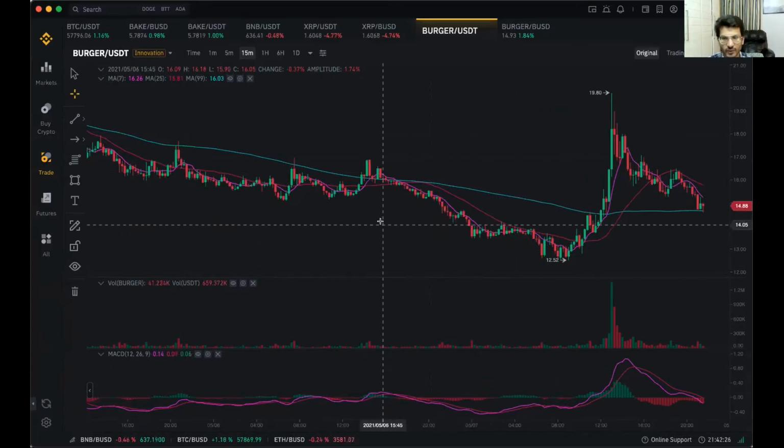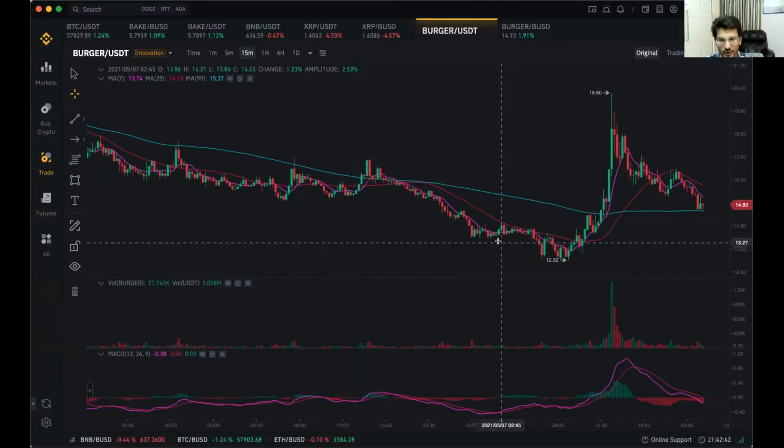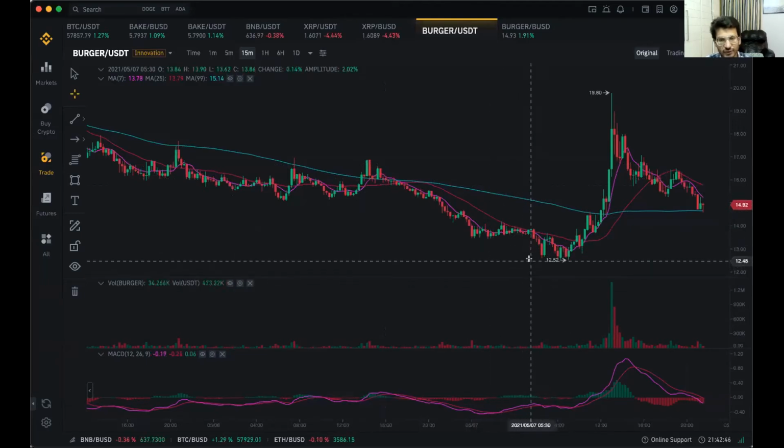So all those levels from which the coin is turning around and going up, that means a lot of buying is coming in at that level. A coin will only start going up when people are willing to pay higher and higher for the same coin. For example, the coin has been going down continuously till 12.52. At 12.52, people thought that the coin is now undervalued, and then they started jumping in. Yesterday we talked about market trades. Market trades show you all the trades that are happening at the current moment. So after this moment of 12.52, all the trades were happening which were taking the coin up and up.